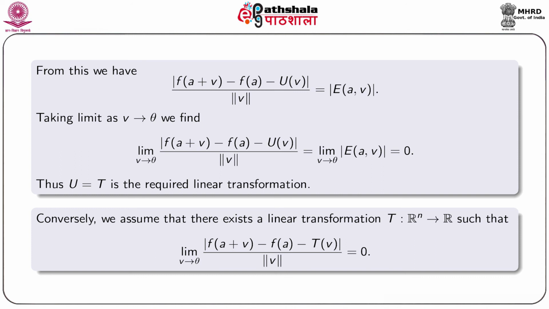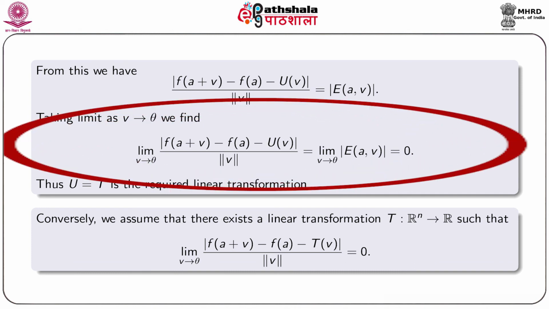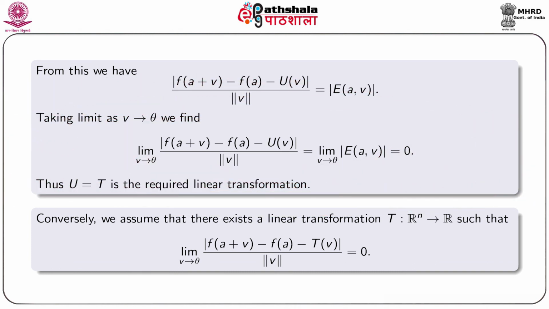From this we can write the ratio modulus of f of A plus V minus f A minus u V by norm V equals mod of E A V. We take the limit of both the sides as V tends to theta. Obviously, the right hand side goes to 0. Therefore, we have limit of V tending to theta mod f of A plus V minus f A minus u V by norm V is 0. Thus, u equal to t is the required linear transformation.